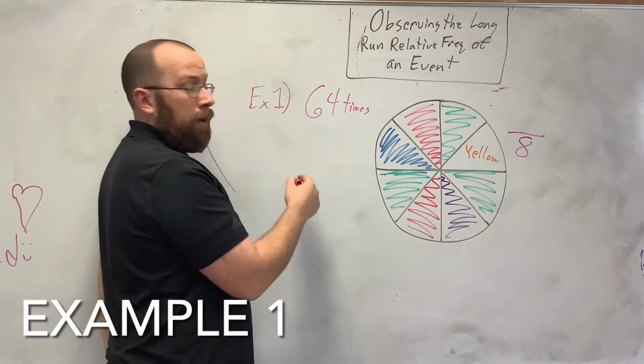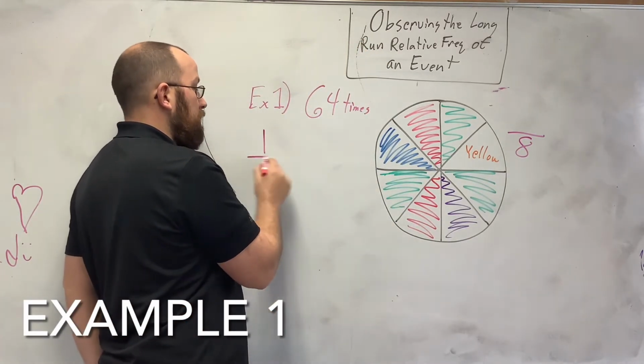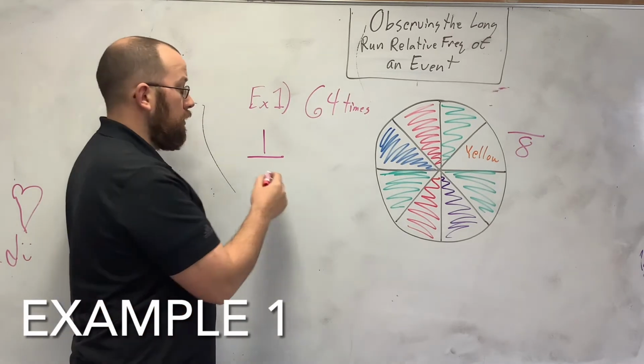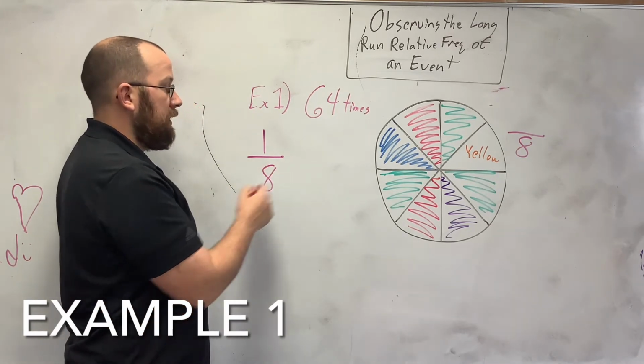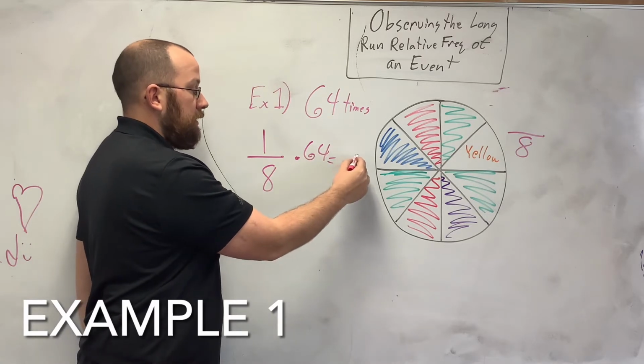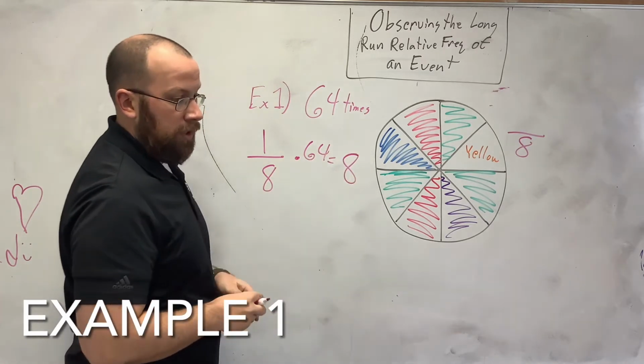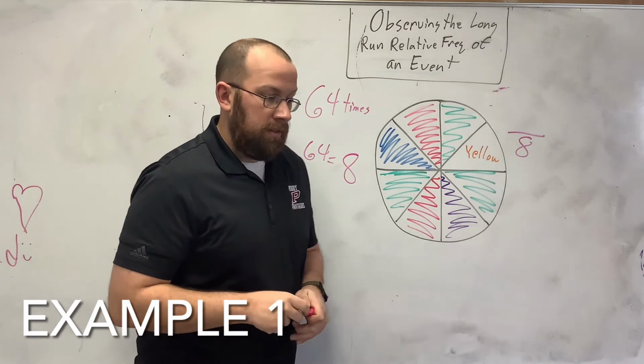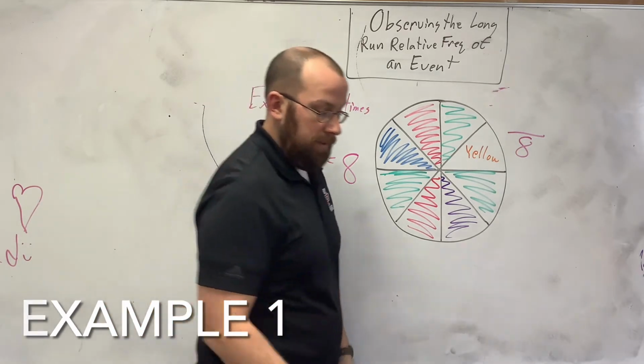That's my number of outcomes that I want over the total, which is 8. I multiply that by 64, and I get 8. You should expect it to land on purple 8 times.